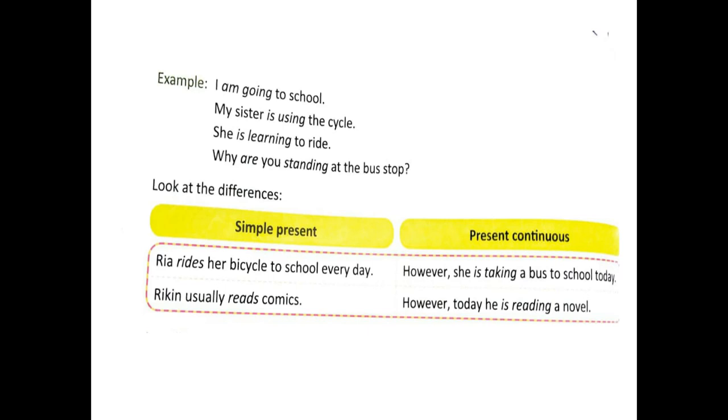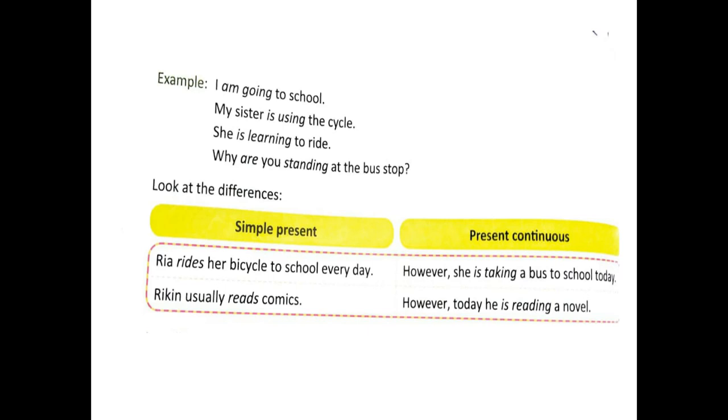Here in simple present tense, we can say that the action is done again and again. So here Ria rides her bicycle every day. It is a repeated action. If it is a repeated action, we can tell it in simple present tense. But if it is happening now, we can tell it in present continuous tense.